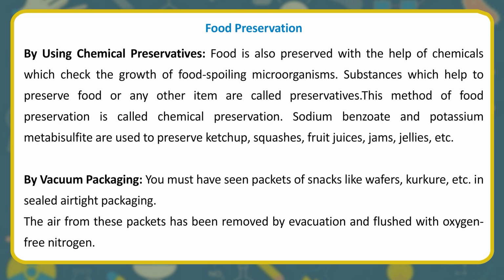Sodium benzoate and potassium metabisulfite are used to preserve ketchup, squashes, fruit juices, jams, jellies, etc. By vacuum packaging, you must have seen packets of snacks like wafers, kurkure, etc. in sealed airtight packaging. The air from these packets has been removed by evacuation and flushed with oxygen-free nitrogen.